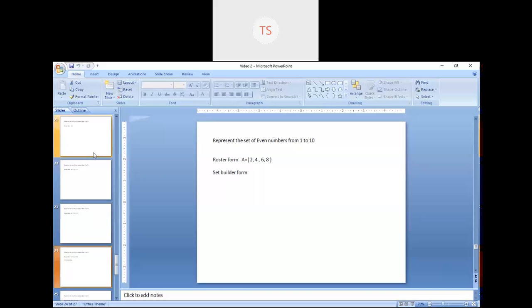Next is the set builder form. So in set builder form, what you have to do? You have to write the common property. Now what is the common property of this particular set? Can you tell me what is the common property? Anyone? Even numbers. Someone has said 2. If you say 2, no. Even numbers, yes. Because 2 is a member, it is not a property. So set A is x such that x is an even number between 1 to 10. Okay? Now clear, all of you?